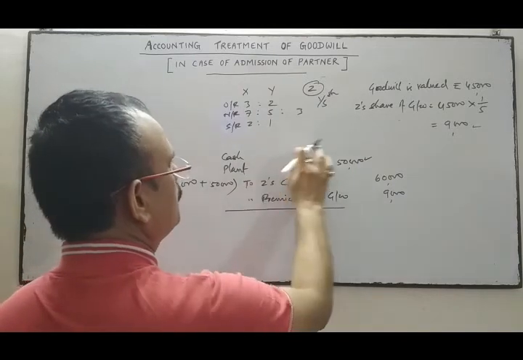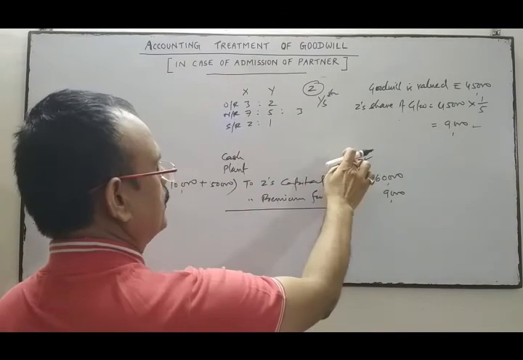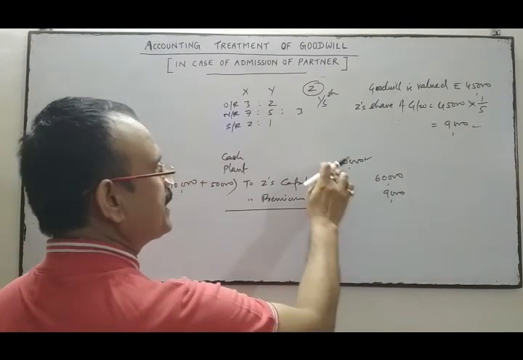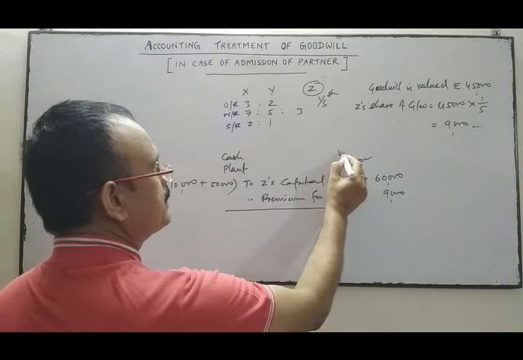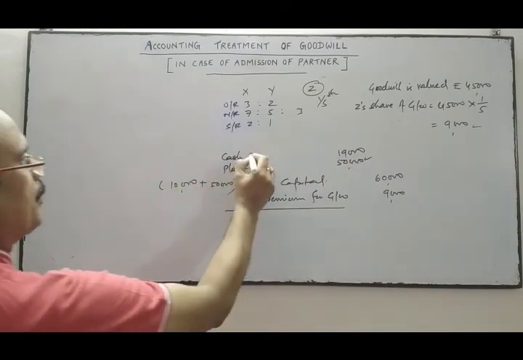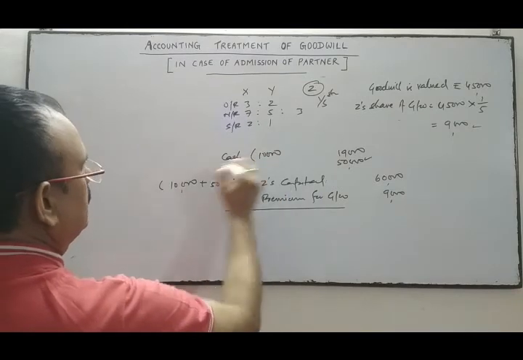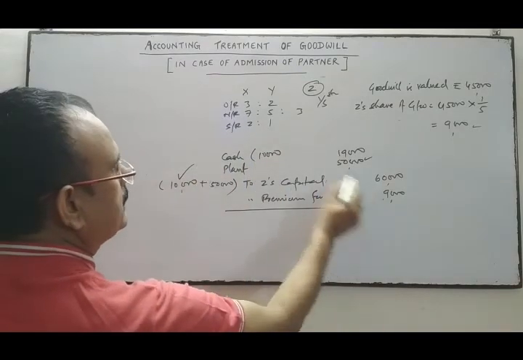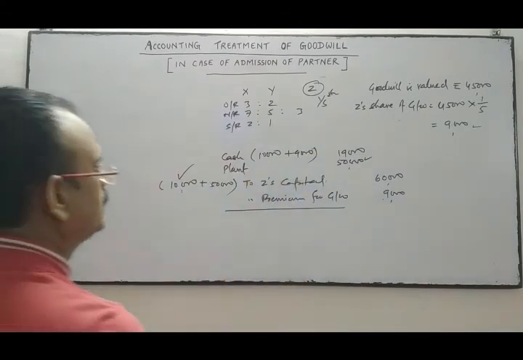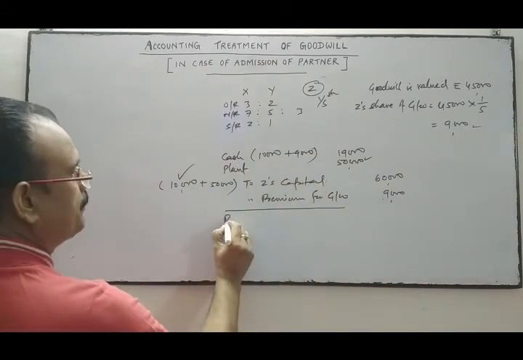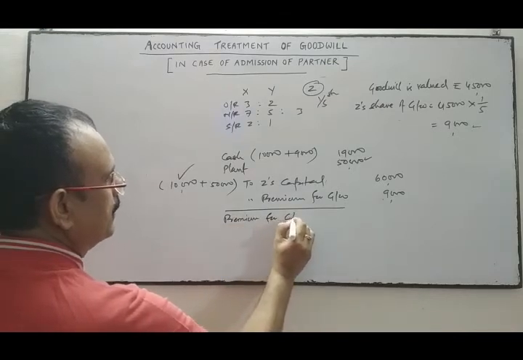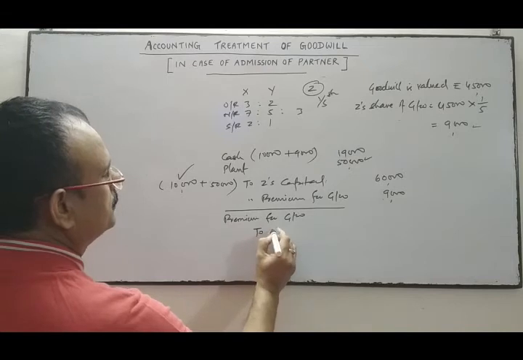So the difference amount comes to Z's cash account. The cash account will be debited with the difference amount. Here it is 69 minus 50, so 19,000 he has given as cash: 10,000 already he has given and 9,000 this amount. Total 19,000. Now the next entry will be premium for goodwill account debit to